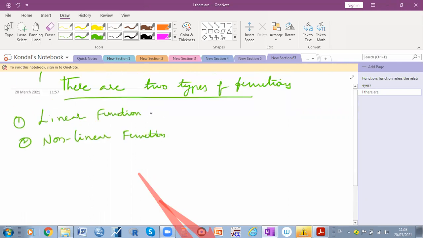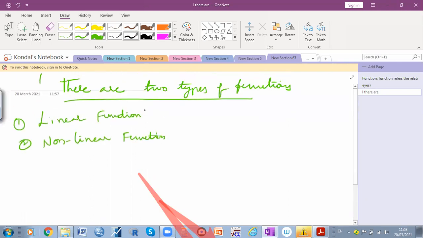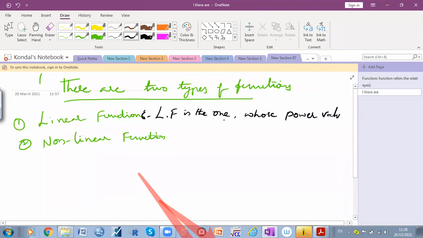What is meant by linear function? Can anybody say that? A linear function is the one whose power value is equal to 1.